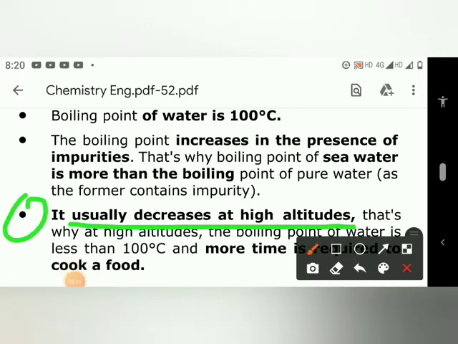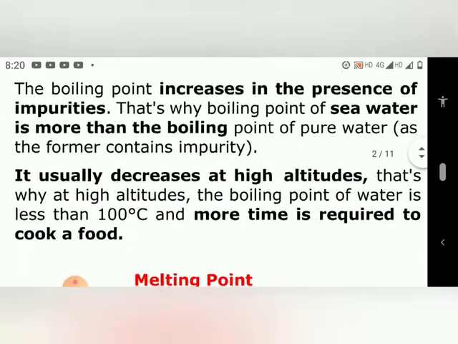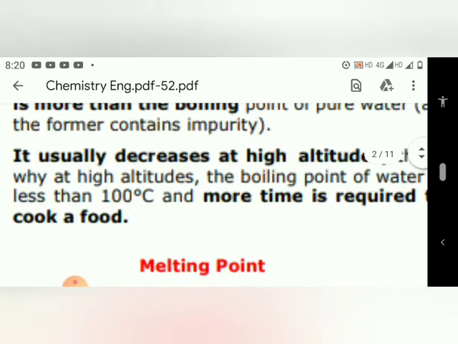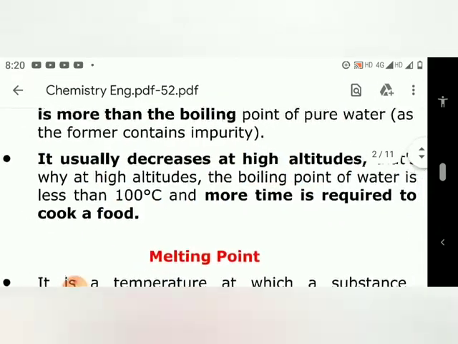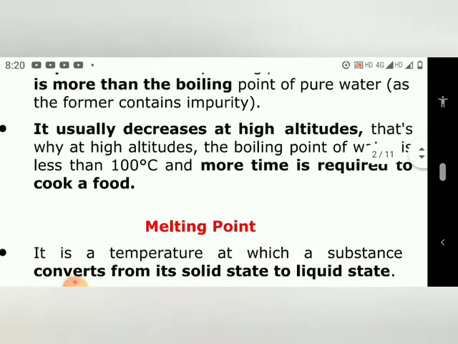The next point is that it usually decreases at high altitudes. What decreases? The boiling point decreases at high altitude. That's why at high altitude the boiling point of water is less than 100 degrees Celsius. More time is required to cook food. Means the time required to cook food at high altitude, at mountains or plateaus, or in an aircraft, is more.